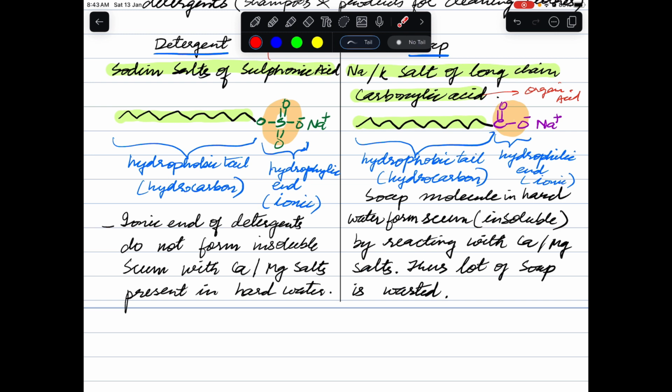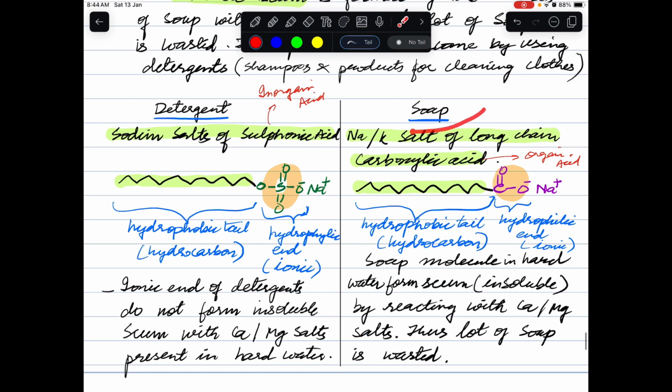While soap in hard water will form insoluble scum by reaction with calcium or magnesium salts, which are present as hardness, and thus lots of soap is wasted. So using soap is not economical. Side by side, articles cleaned with soap feel very sticky because of the presence of this scum. So detergent is better than soap because of this reason.